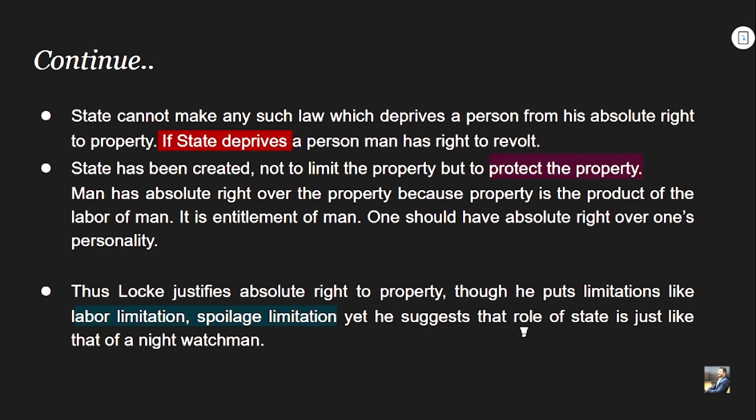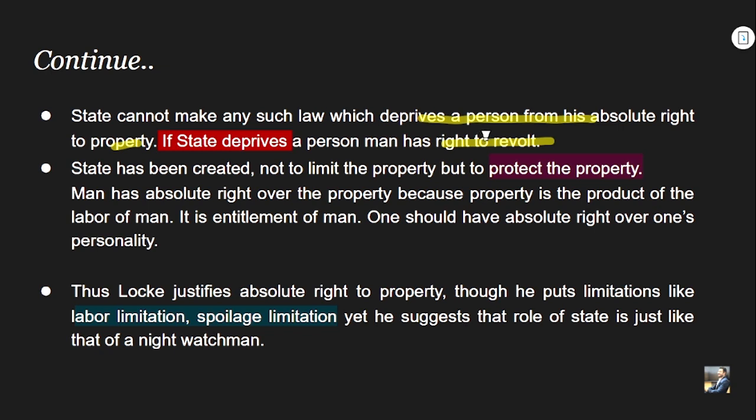So the state cannot make any such law which deprives a person of his absolute right to property. If the state deprives a person, man has a right to revolt. In his theory of revolution, we have already seen one of the most important factors.